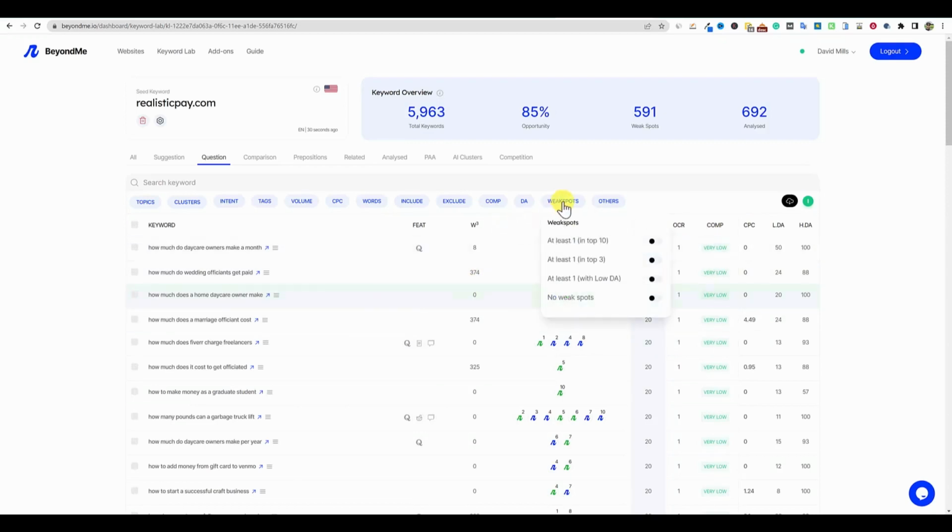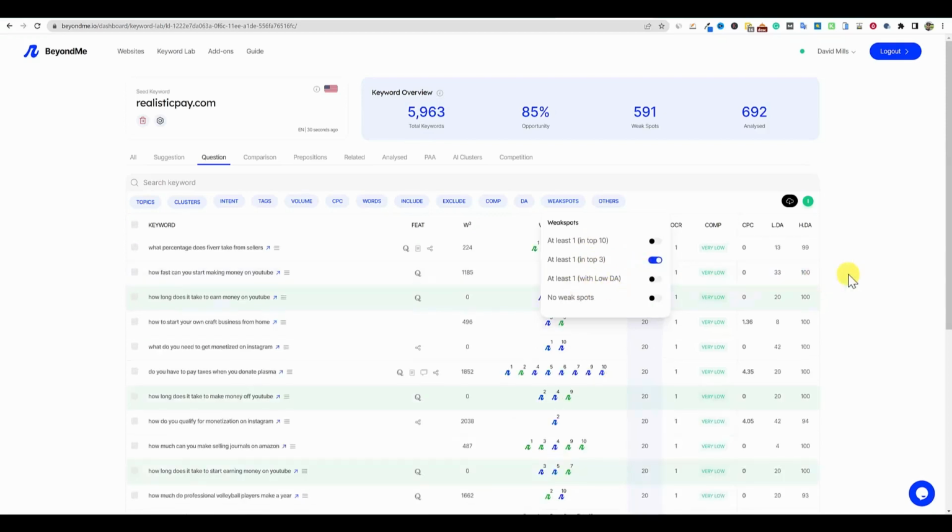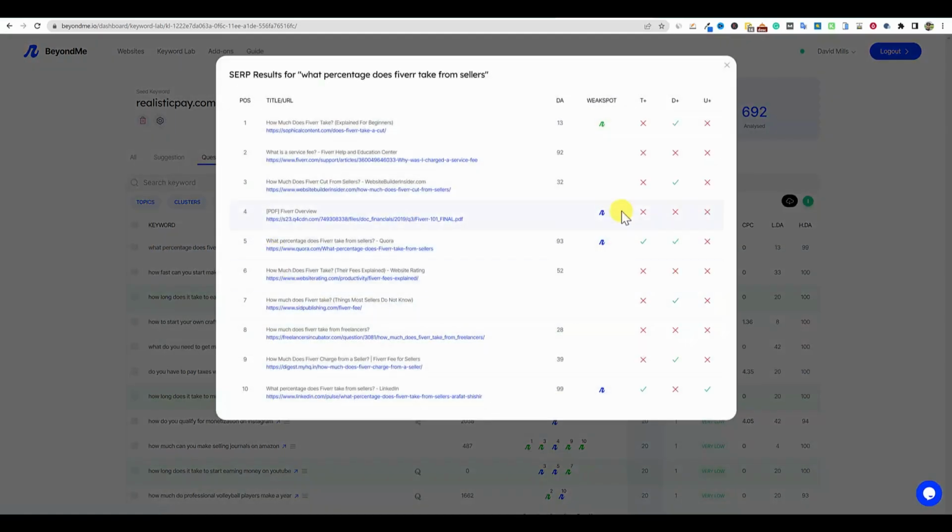So then now we can go to weak spots, at least one in the top 10, at least one in the top 3. So you can go with low DA and no weak spots. So we can go in and go with we want weak spots in the top 3 and see what we can look at over here. Okay. So this means that there are sites that are in the top 3 for what percentage does Fiverr take from sellers. We can go and look at the SERPs right here.